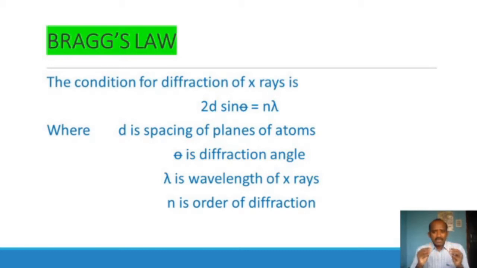Whenever the X-rays satisfy this condition, then only diffraction occurs. So what is d here? The d is the spacing of planes of atoms, or interplanar spacing. Theta is the diffraction angle or glancing angle. Lambda is the wavelength of X-rays. N is the order of diffraction.